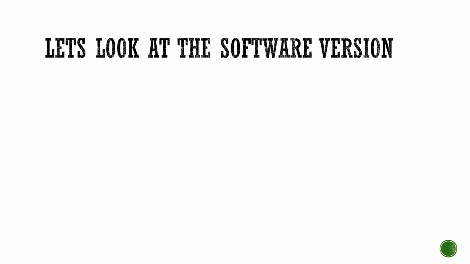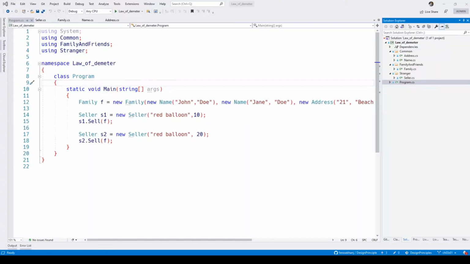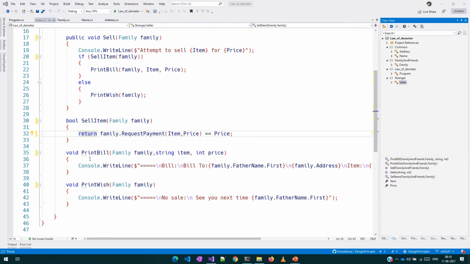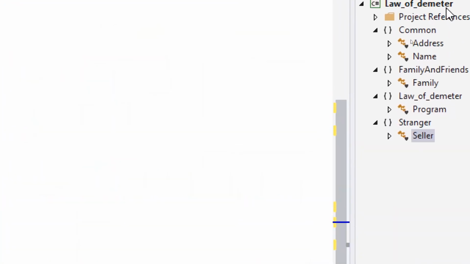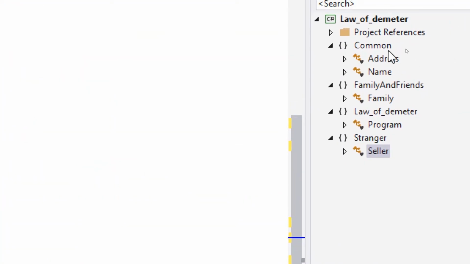Let's look at the same situation in software. Okay, so we are going to create the same thing in software now. Let's look at the hierarchy. We have two important classes.